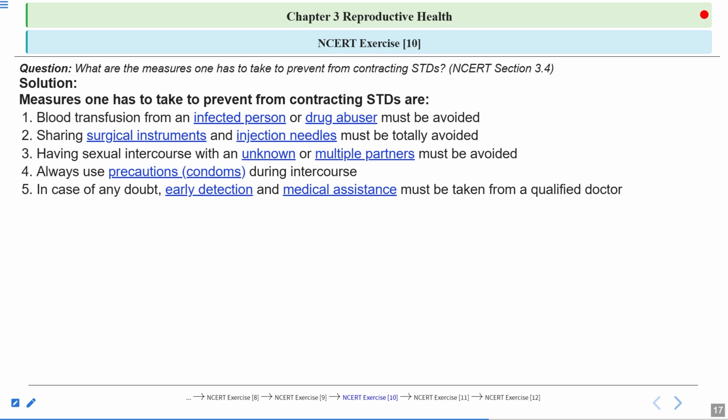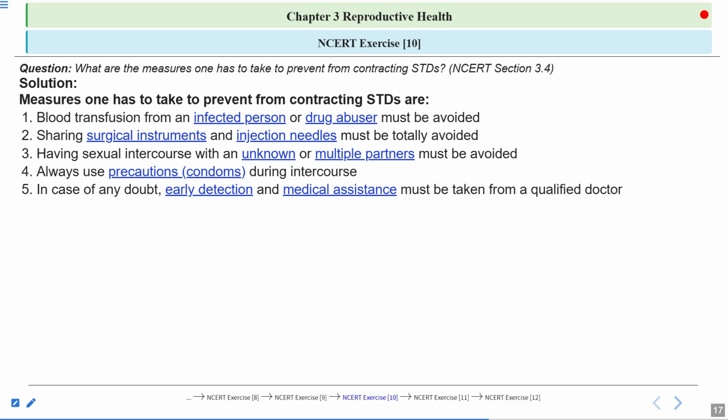Now, in case of any doubt, early detection and medical assistance must be taken from a qualified doctor. If the person has some symptoms of STDs, then the person should take medical assistance, proper and complete treatment from a qualified doctor.